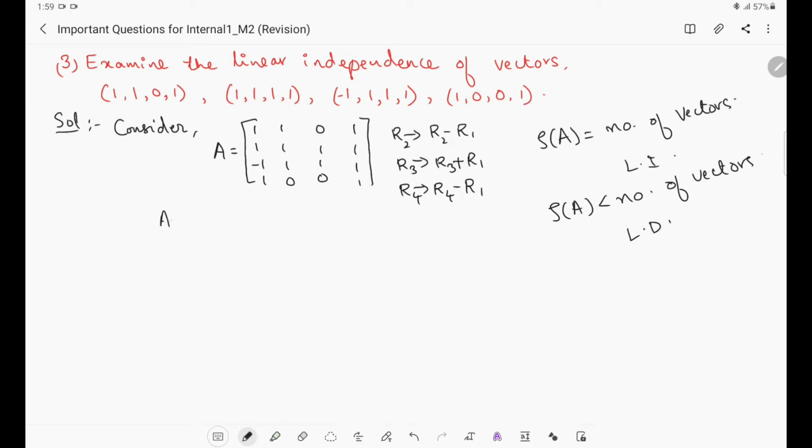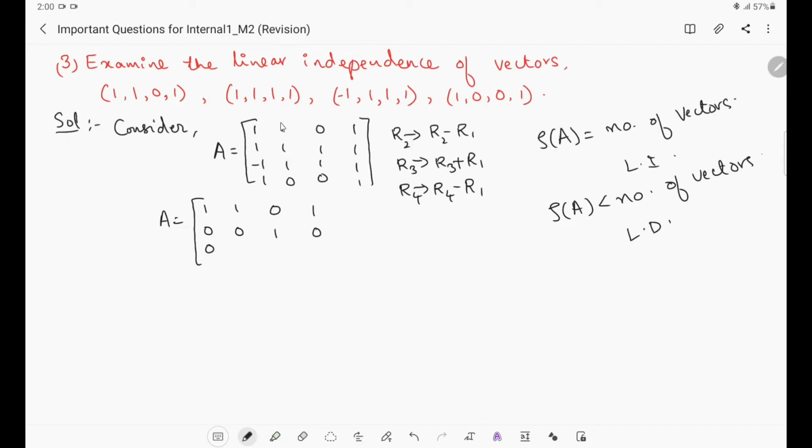Then what will happen? This matrix will become A equals to, in the first row the elements will be as they are, because we are not performing anything on the first row. The second row will be 1 minus 1 becomes 0, 1 minus 1 is 0, 1 minus 0 is 1, 1 minus 1 is 0. Second row over.